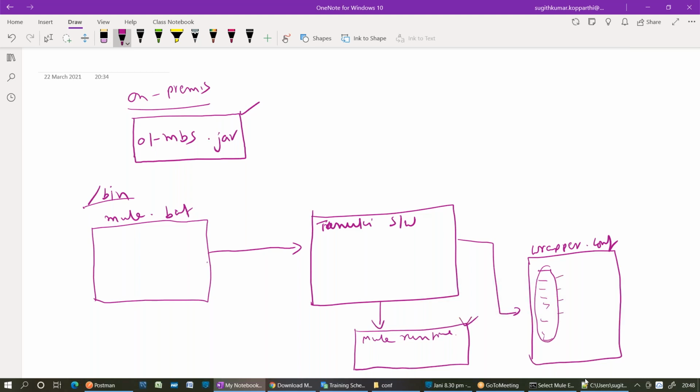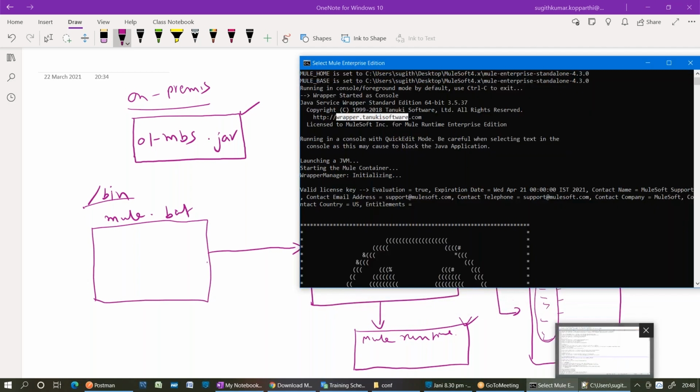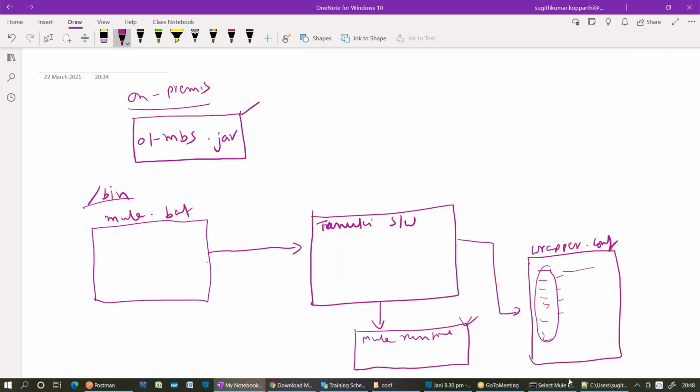Which version of the runtime? That also should be configured in the wrapper file, right? Let me show you what that wrapper file contains. Before that, if you want to run any Java class or Java application, what is the syntax? To run any Java class: java, then the class file name. javac is for compiling. To run the application, java is the command, right?